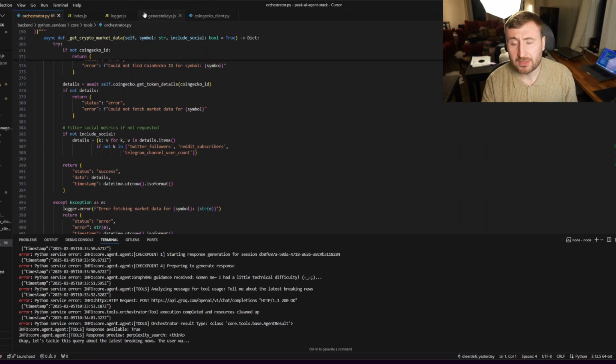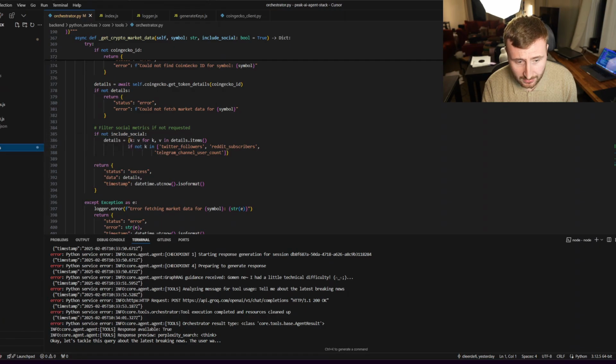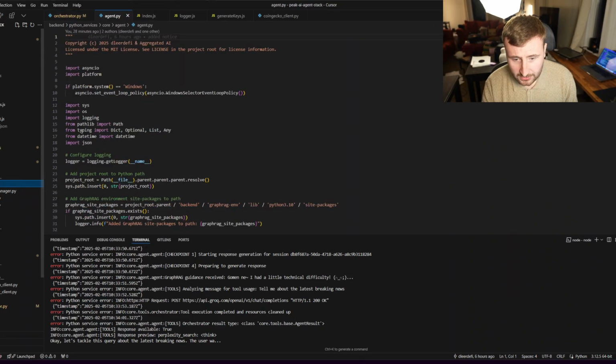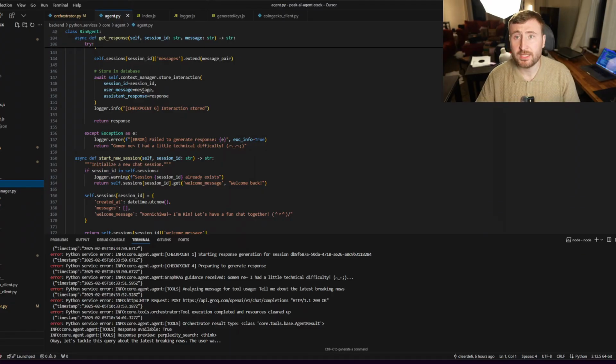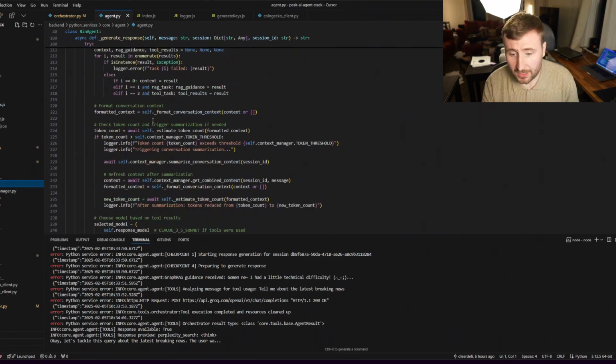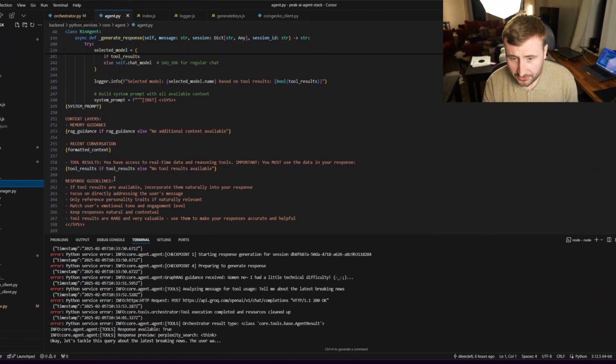Now let's go ahead and take a look at some of the key files to understand some of the things that we might want to adjust and edit. So as I mentioned earlier, the Python services really does all of the heavy lifting for the agent side of things. So we'll expand Python services here, the core directory, and we'll take a look at the agent workflow. So this is sort of the main file that's putting together all of the bits and pieces that we talked about previously. And we can see how everything fits together.